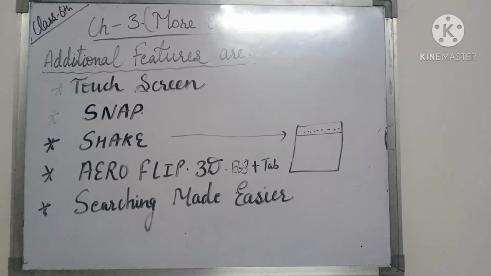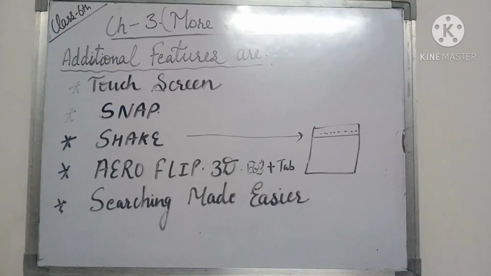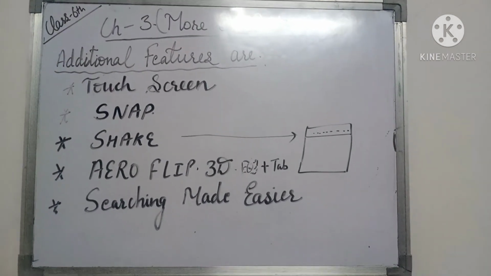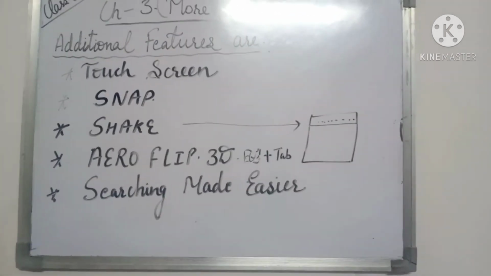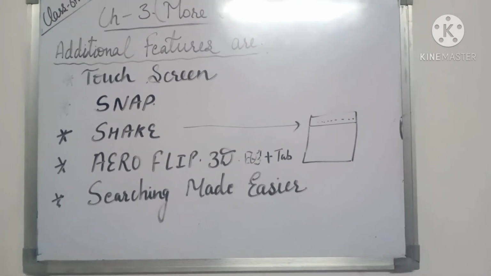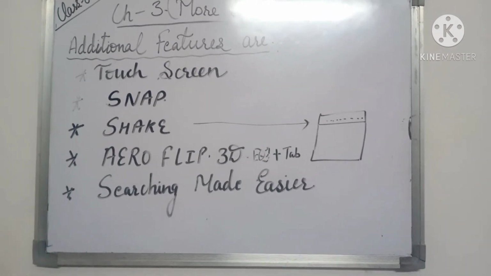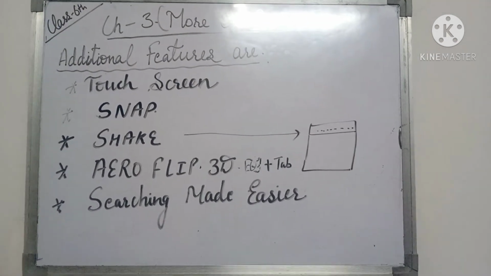In the search text box, just type the name of the file you want to search. It will automatically show all the files related to that term that are stored in your PC, and you can choose your desired file and open that file with the searching made easier property.